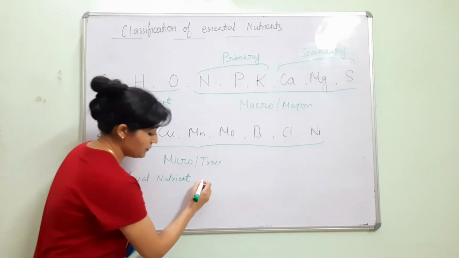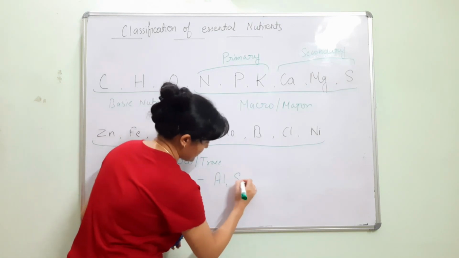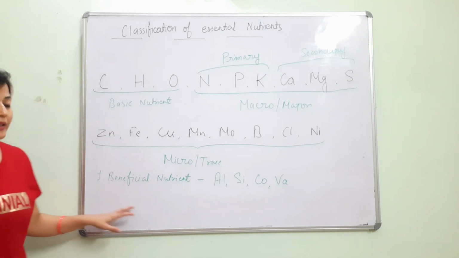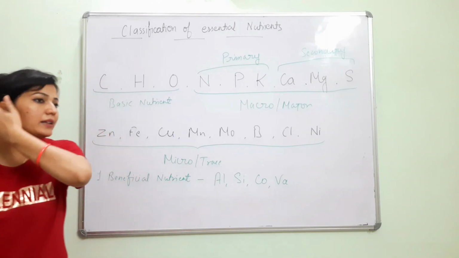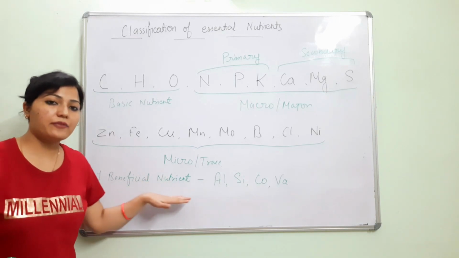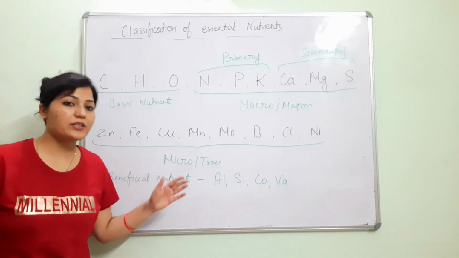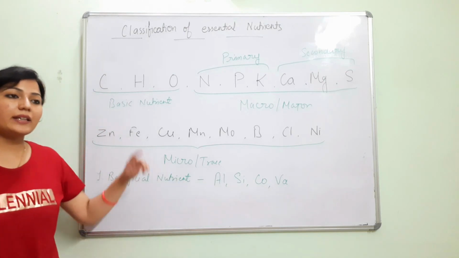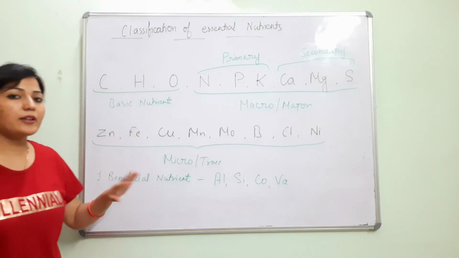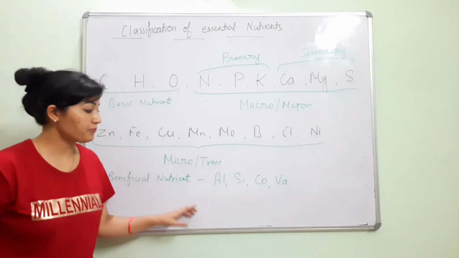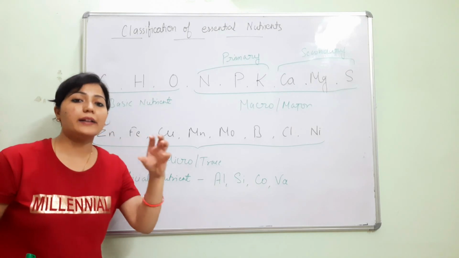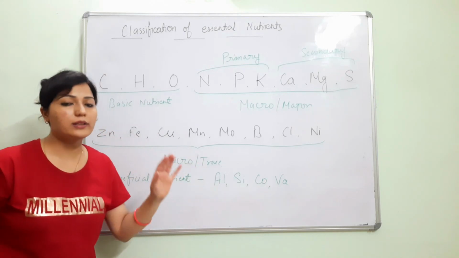For example, aluminum, silicon, cobalt. These are the beneficial nutrients. One more thing: beneficial nutrients are not essential nutrients. We can say the essential nutrients are beneficial nutrients, but the beneficial nutrients are not essential nutrients, because they are beneficial for some kinds of plants, not for all plants.